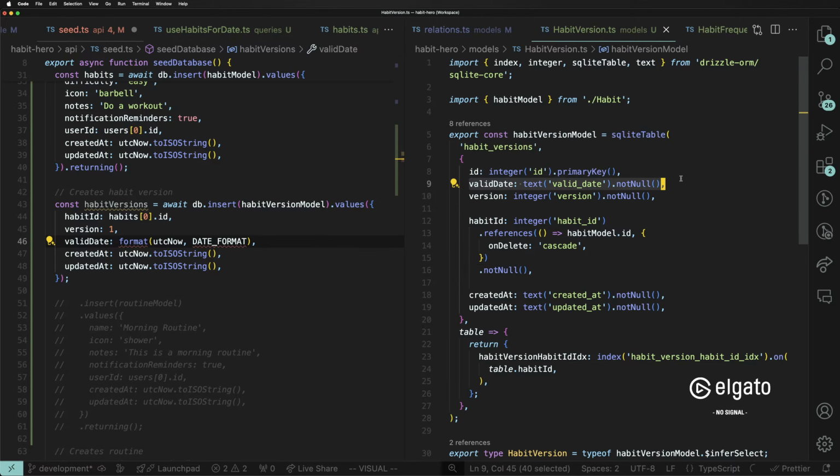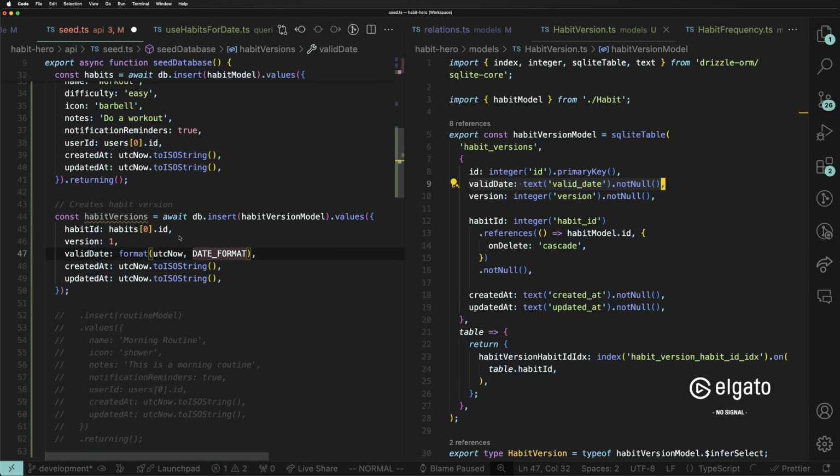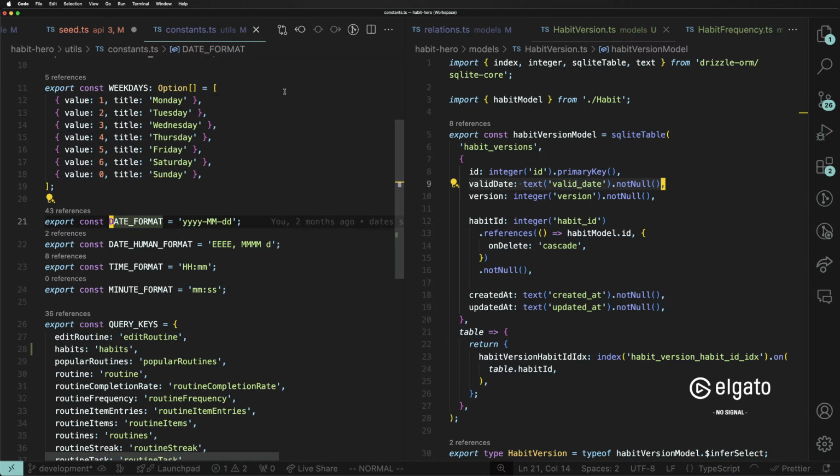The valid date is the date from which this version is valid. I use that to check on any given date which version was active at that date, and then figure out the frequency of the habit on that date. So we need to provide it a valid date, and I'm going to use the format from date-fns, and we're going to give this a constant date format, which is here in my constants utils file. You see date format: year, month, day.